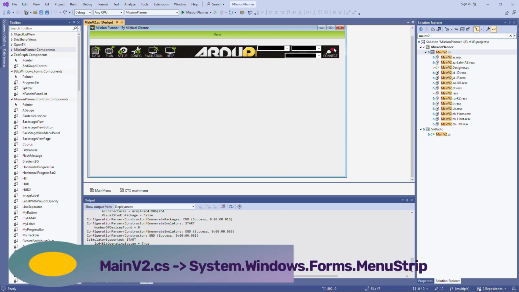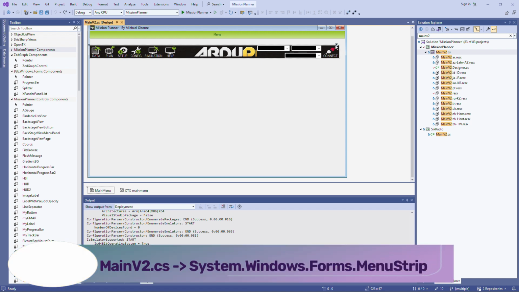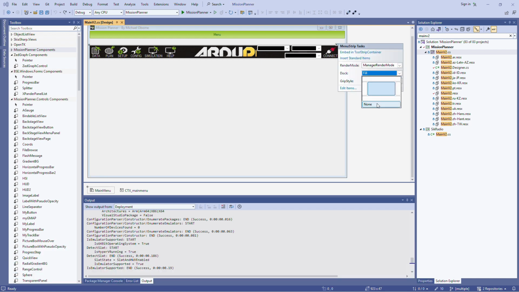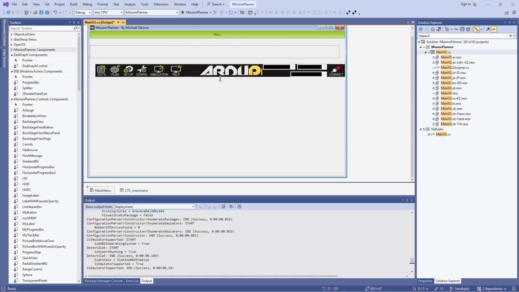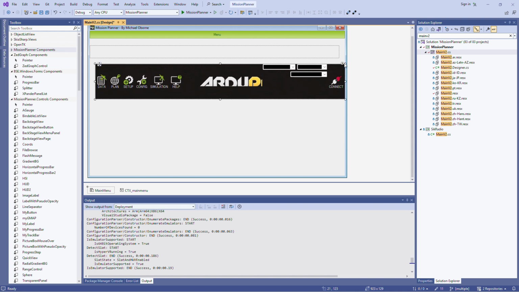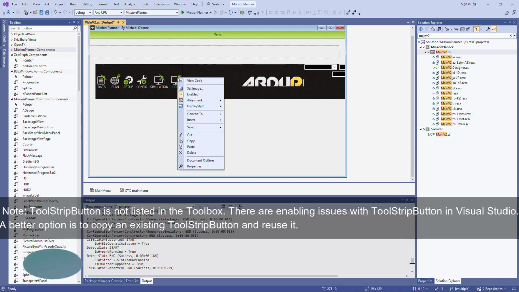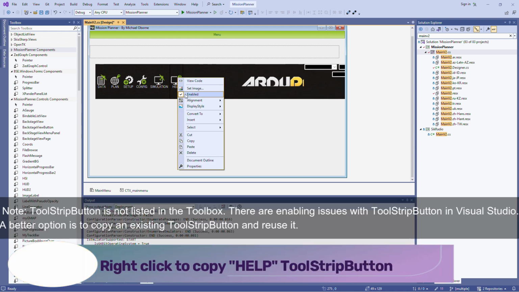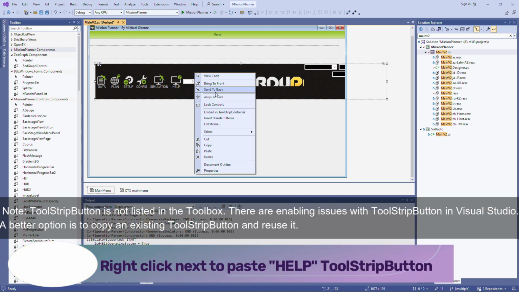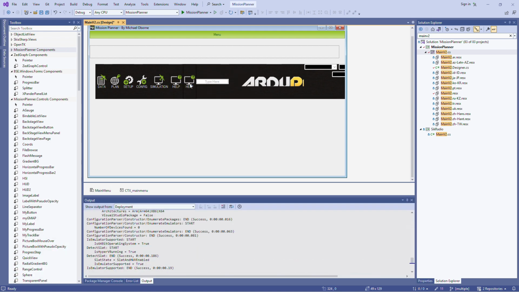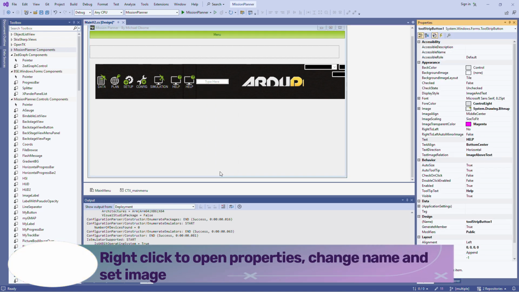First of all, we take out the menu strip from the panel so we can work on it and we can add our custom button. After taking out the menu strip, we are going to copy the tool strip button, and after that we are going to paste the tool strip button so we can get our new tool strip button.